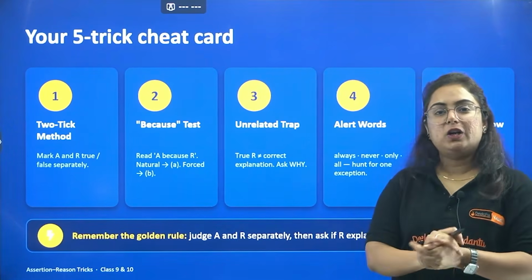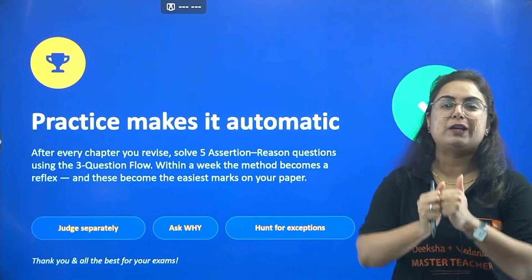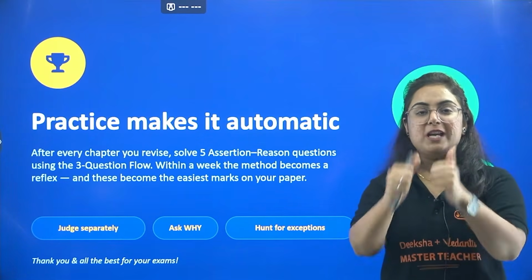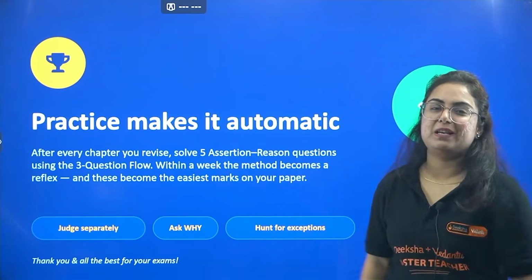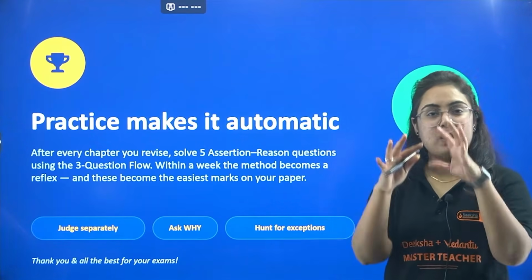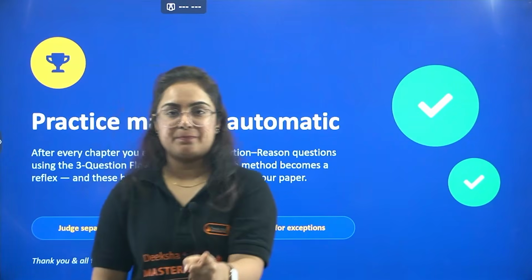Okay, so all the golden rules have been shared by me, and I hope that by practicing you are going to make it. You are going to make your mind work in an autopilot way to solve assertion and reason. One advice, beta: pick all the previous year questions and practice them before your exams are approaching, because we can't lose marks when you are studying from me.